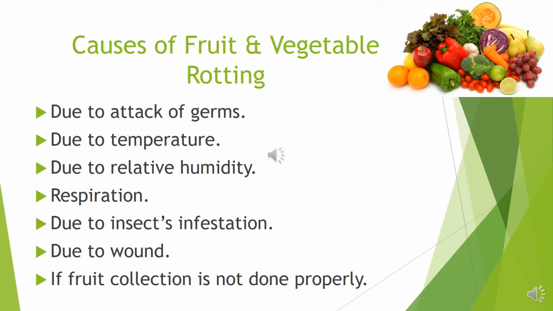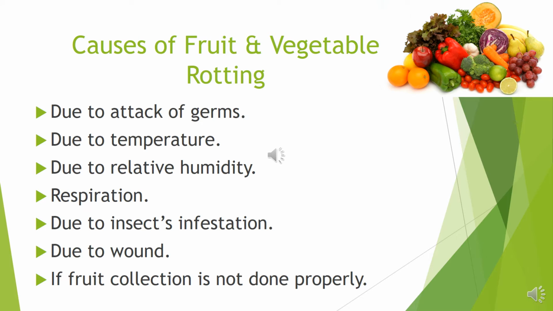Now, causes of fruits and vegetable rotting. First of all, number 1, due to attack of germs. Germs, virus, bacteria, fungus, etc. need sufficient food and nutrition, for example, protein, carbohydrate, fat, vitamins, minerals, etc. for their reproduction. For this demand, germs attack the fruits and vegetables and they start to rot. Secondly, due to temperature.